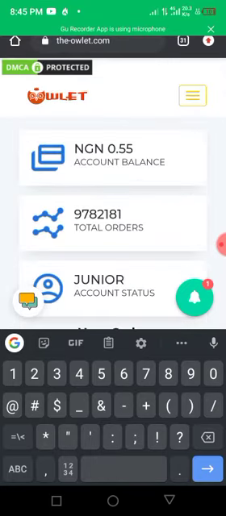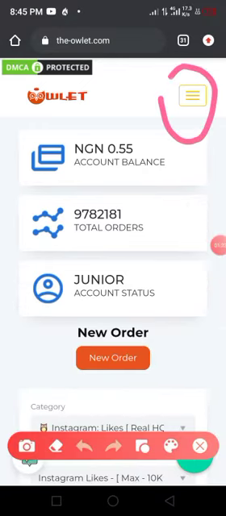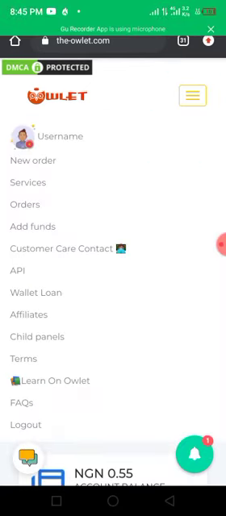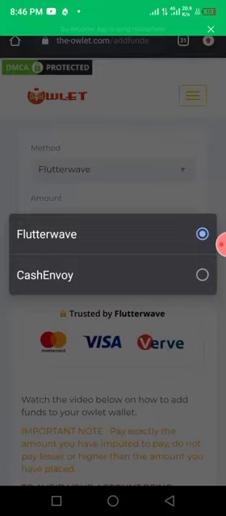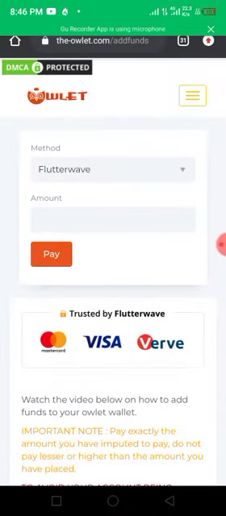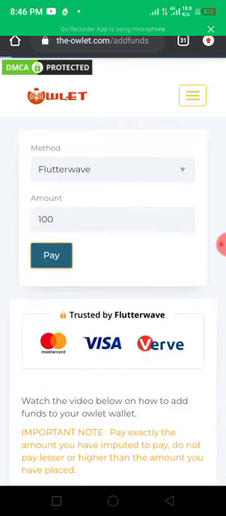Now, if you want to fund, it's very simple. All you have to do is click on these three dots here, and when you click on that, you see this is written add funds. That's where you click, and you don't have to change anything here. Just click on Flutterwave. You can charge as low as 100 naira, 500, any amount you want. When you enter 100 naira and pay, it will direct you to Paystack.